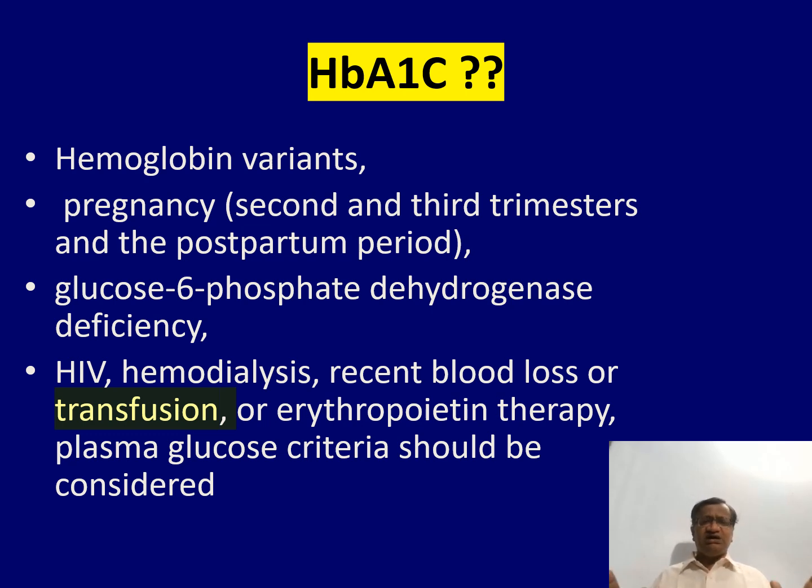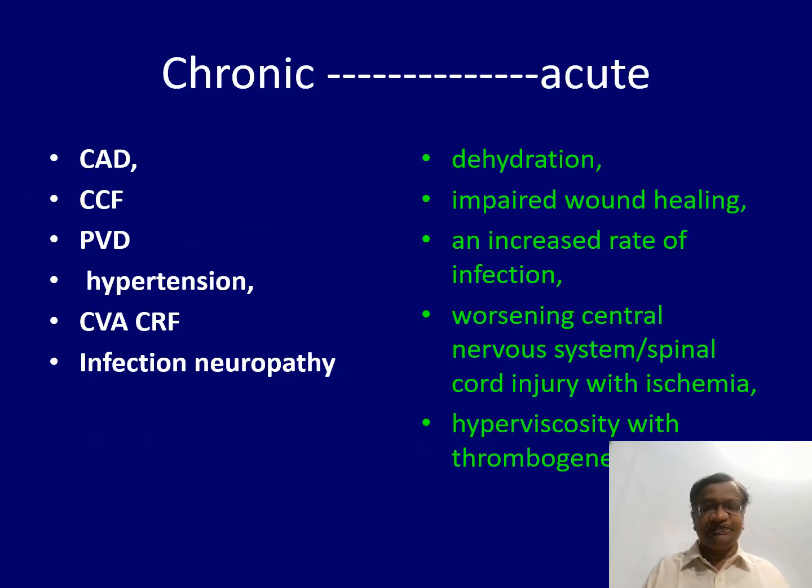All these things may totally change the HbA1c. That is very important. For example, the patient comes with bleeding, fractional curettage, or some hysterectomy, and 3 pints of transfusion are given. In this case, your A1C cannot be reliable. So that is what we should keep in mind.